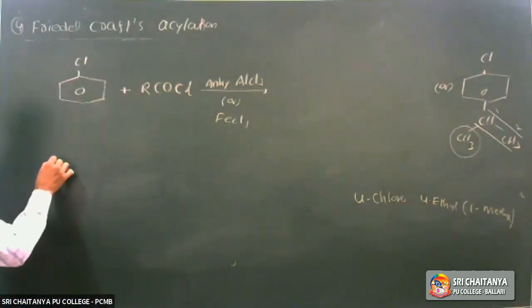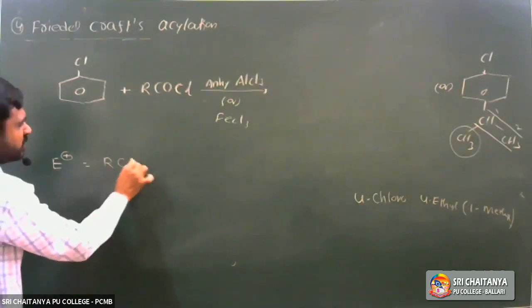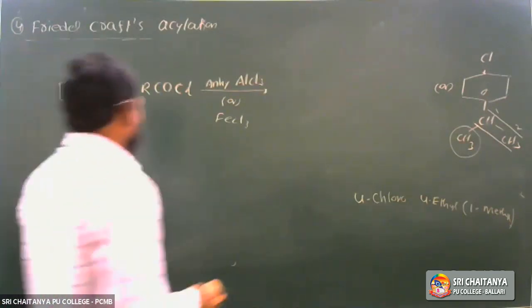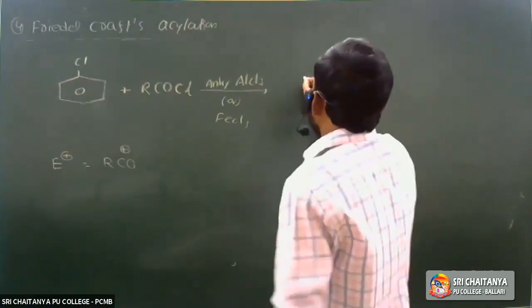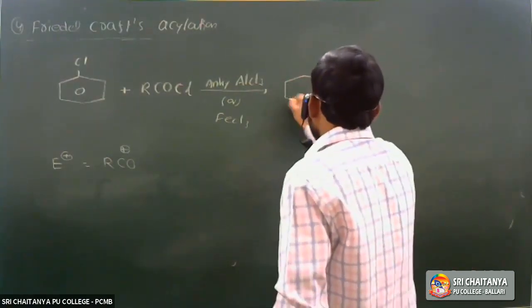So here, what is the electrophile? The electrophile is RCO plus. This electrophile is substituted at the ortho and para positions, and the para isomer is the major product.